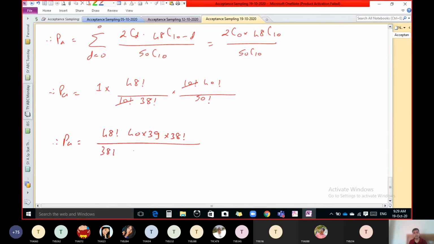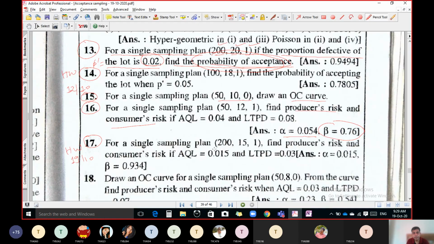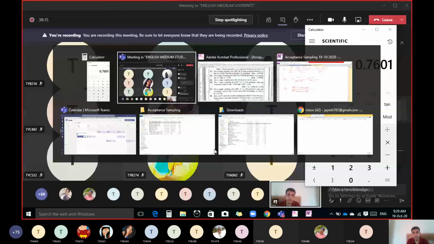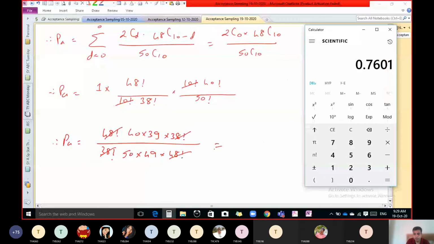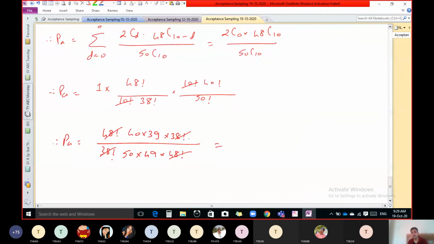Keep this 38 factorial as it is. 50 factorial you can write as 50 into 49 into 48 factorial. 48 factorial cancels, 38 factorial cancels. Do the calculation: 40 divided by 50 into 39 divided by 49. So 0.64. So we get the third value, that is if P dash is 0.04, then PA is 0.64.